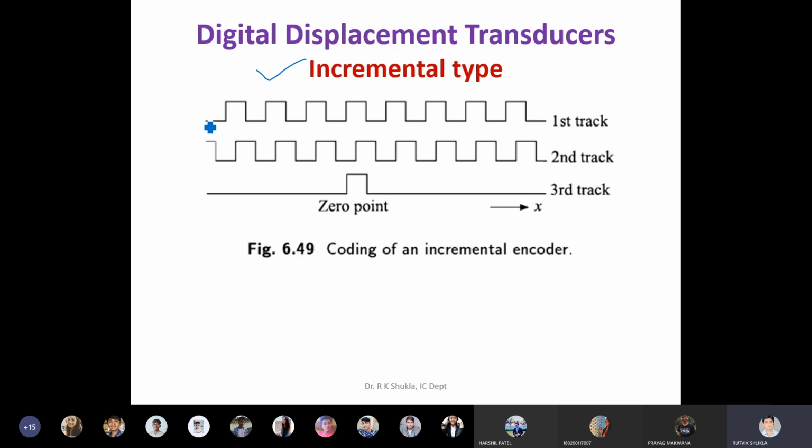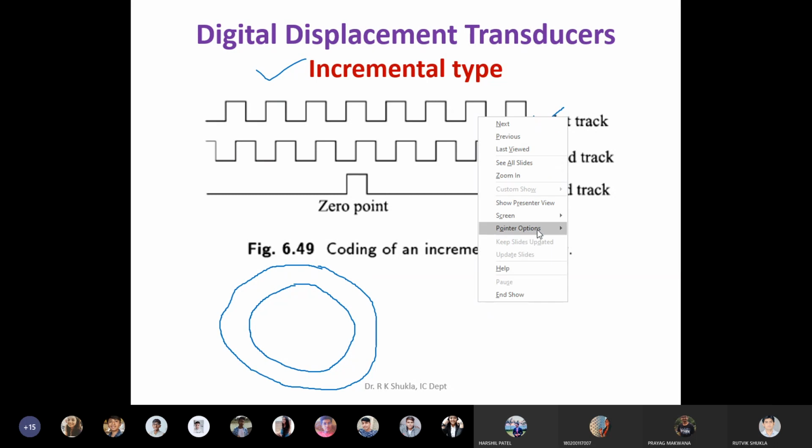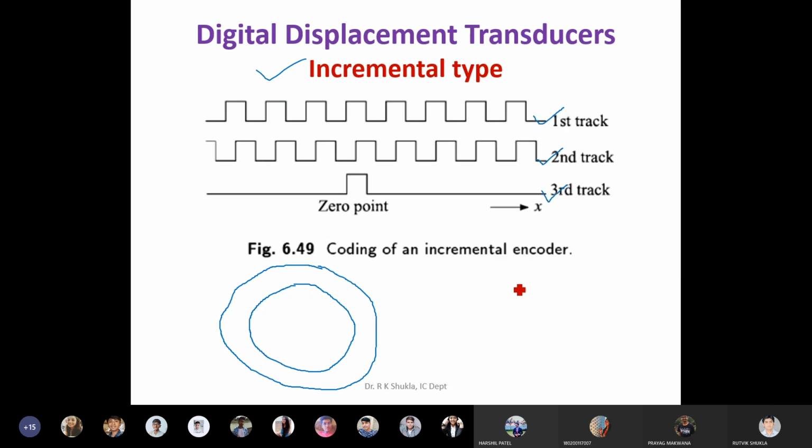In this case, instead of using a single track, they are using 3 tracks. This is first, this is second, and this is third. When we talk about 3 tracks, you have to think of it this way: if this is my disk, this is the first track. This will be the second track.